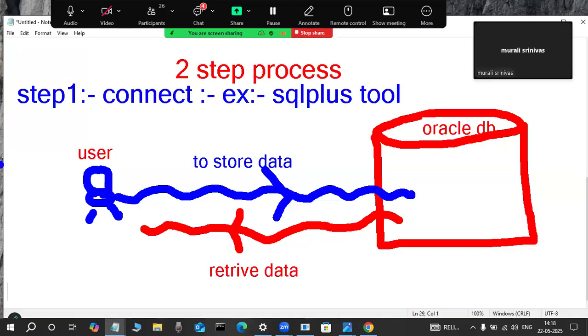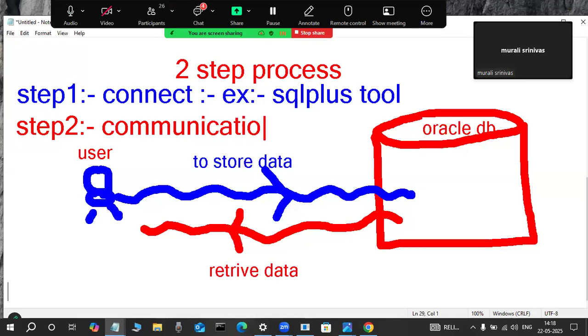Again, another one is step two. Step two is the communication step. In that communication step, what are they using? Which languages? SQL and PL/SQL languages. The languages are easily understandable, but this tool you are also learning first. That's why observe it here, concentrate here.